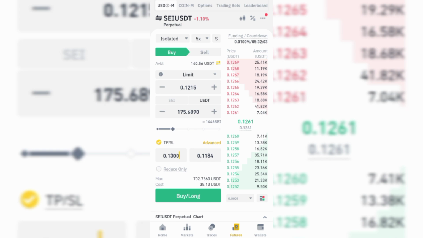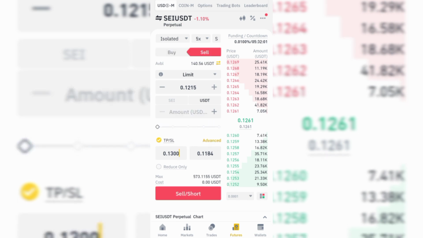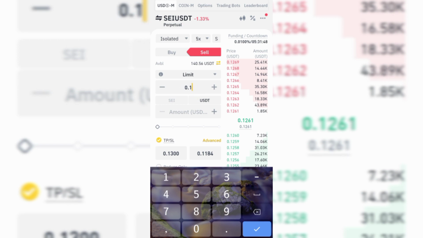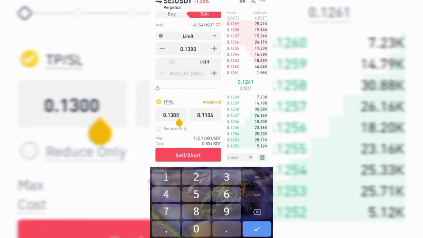So if it is sell, the option is always different. You buy it when it is low, then you take profit when it is high. And you sell it when the price is reduced.